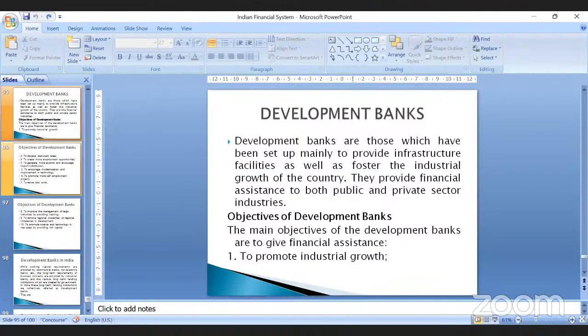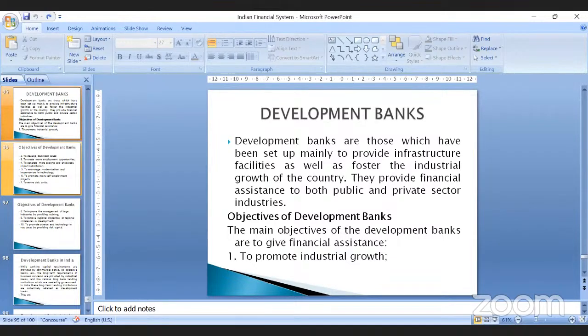What are development banks? Development banks are those banks which are set up mainly with the purpose of providing infrastructure facilities, or increasing the growth of industries in the country. They provide financial assistance to both public and private sector industries. Their prime objective is to promote industrial development or industrial growth.